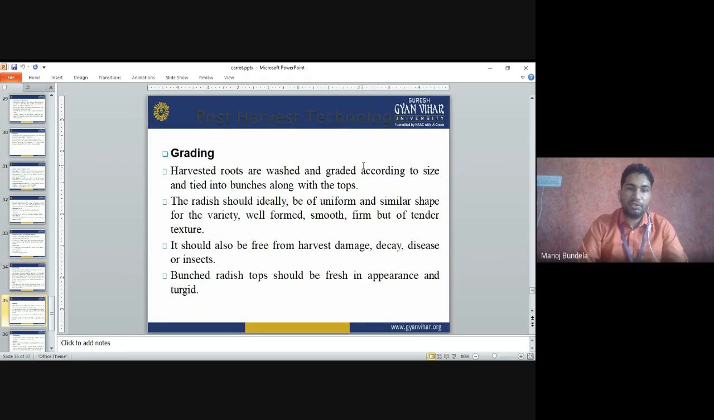Grading. The harvested roots are washed, graded according to size and tied into bunches along with the tops. Roots are harvested along with the tops and made into bunches. The radish should be uniform and of similar shape for the variety, well formed and smooth with tender texture. It should also be free from post-harvest damage, decay, disease and insects. The tops of bunched radish should be fresh in appearance and turgid.